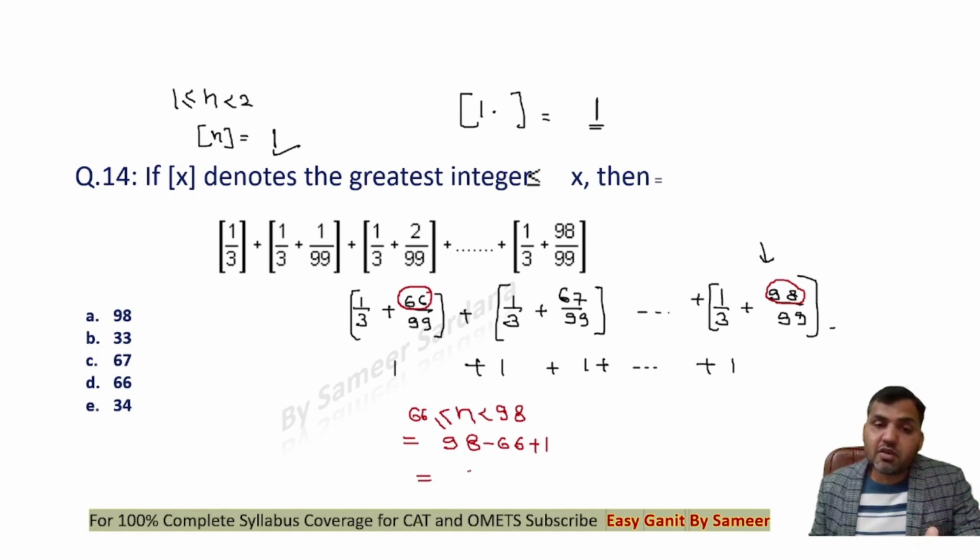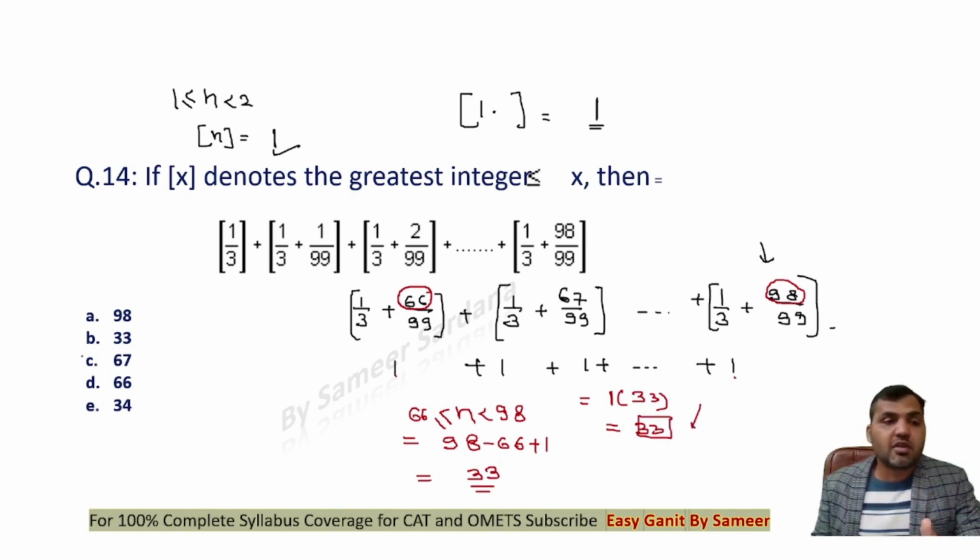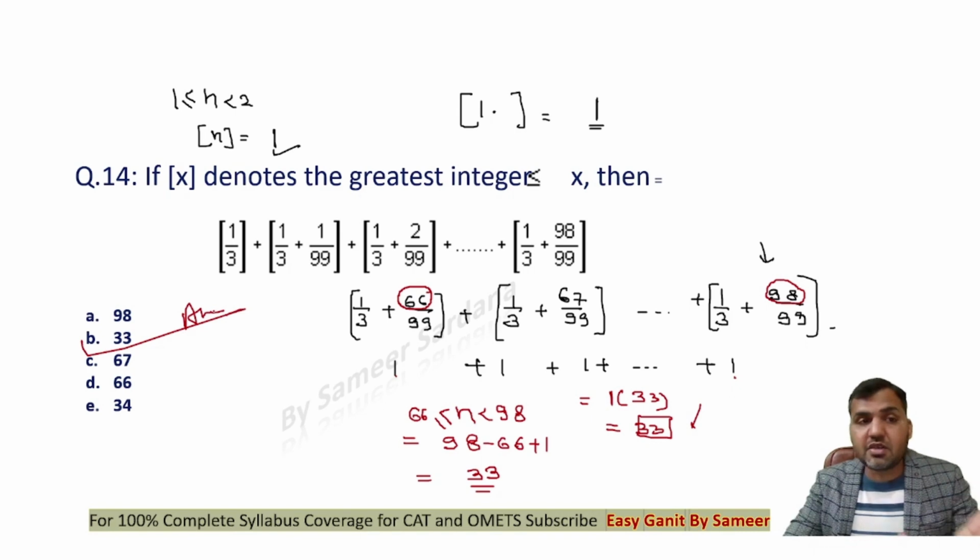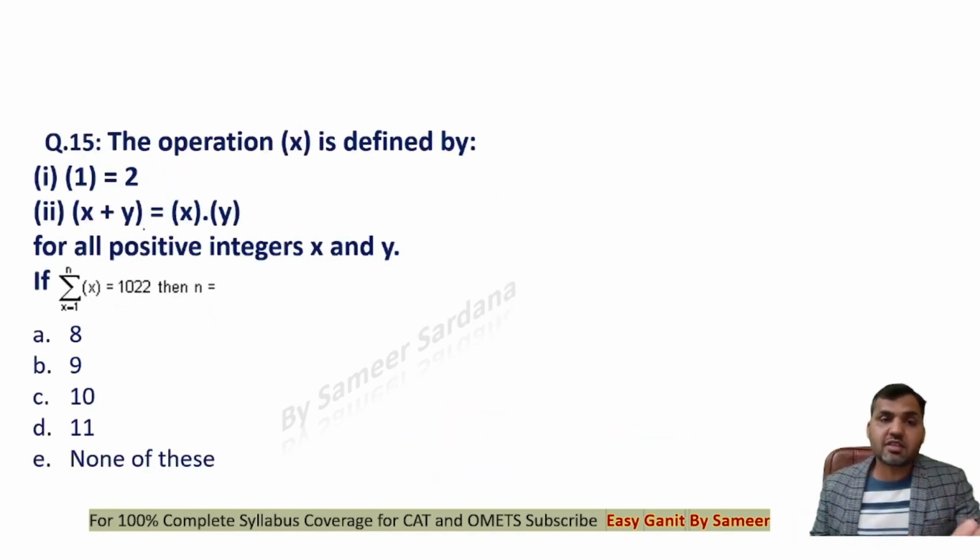This will be equal to 33. So this 1 will be added 33 number of times. So the final value will be equal to 33. B option is the correct answer to the question. This was an easy question, guys. If you know the basic definition of the greatest integer function, you can easily solve the question.